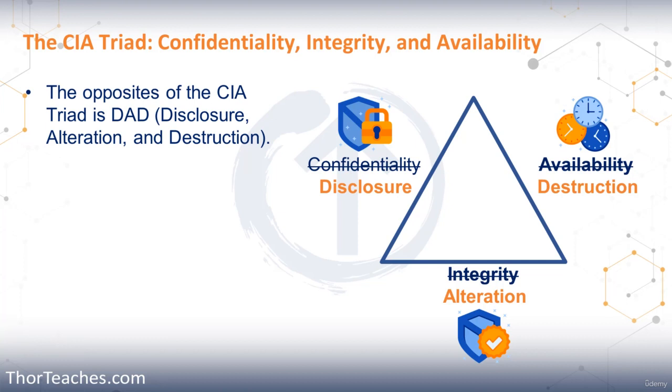If someone who's not supposed to is able to alter our data, that is the opposite of integrity. We may or may not know what was changed, but we know something was changed, something unauthorized. And then finally, availability. If it is not available, if they destroy it, well, that's destruction. It does sound a little harsh, right? It's not necessarily that something's destroyed. It could just be rendered inaccessible.